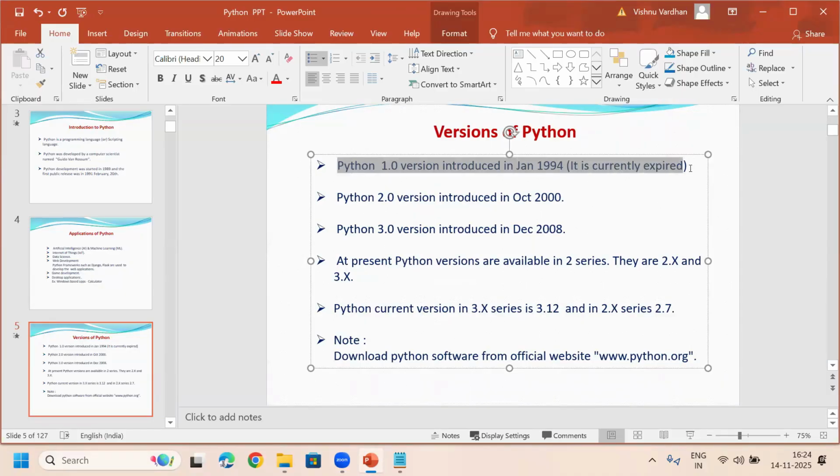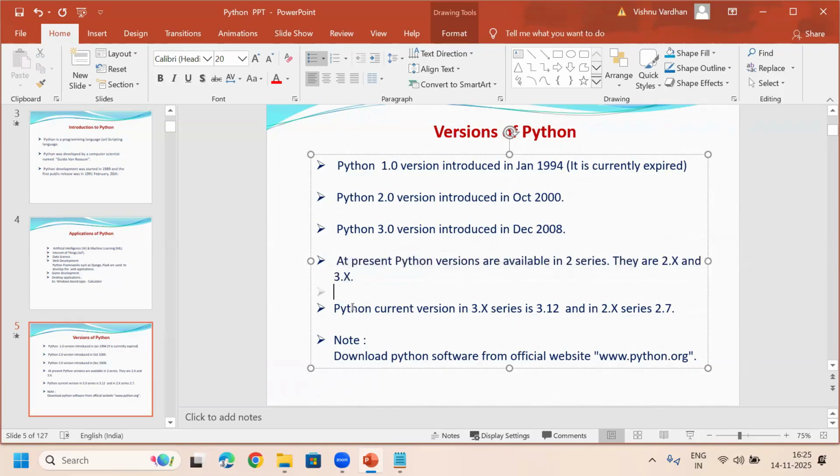Right now it is expired or deprecated. Python 2.0 was introduced in October 2000. Python 3.0 was introduced in December 2008. And at present, Python versions are available only in two series: the 2.x series and the 3.x series.